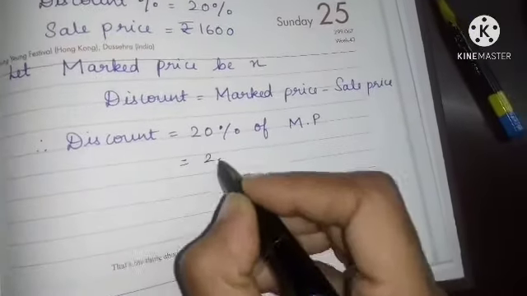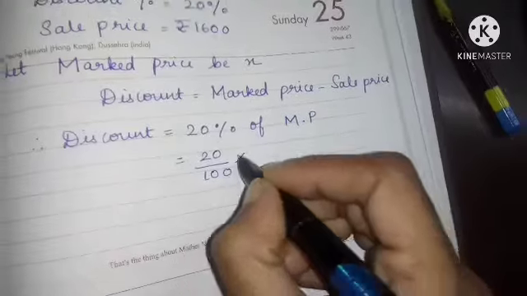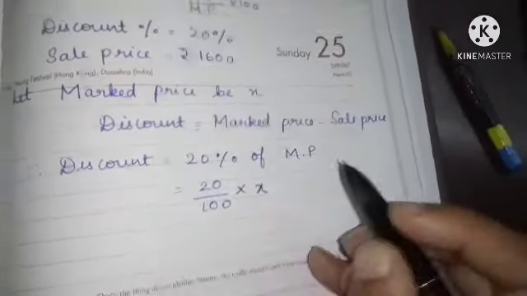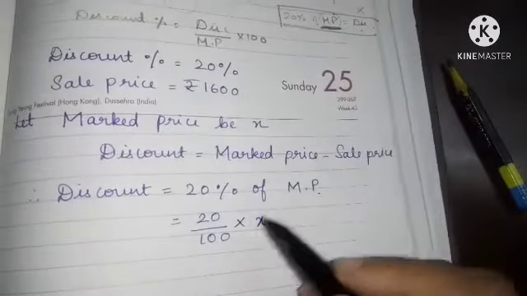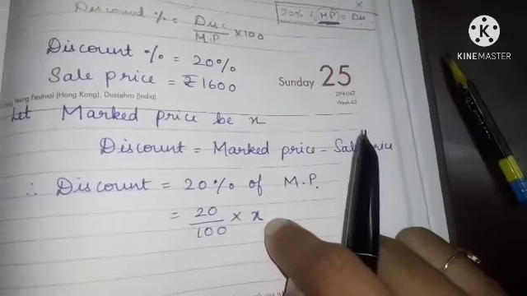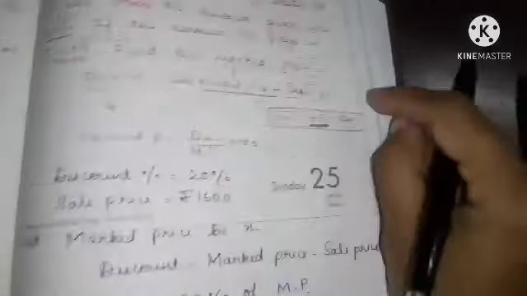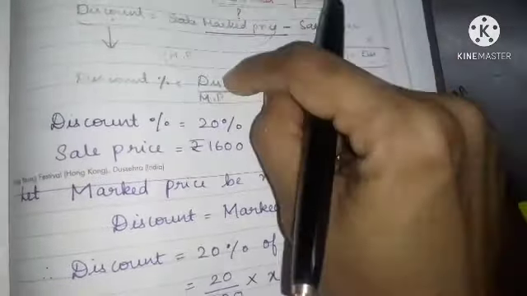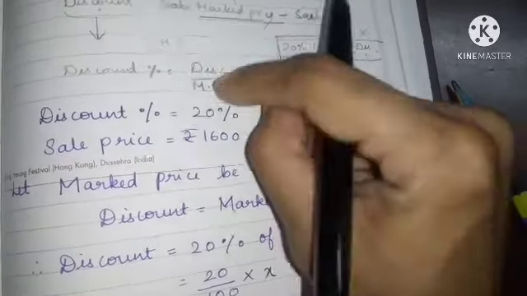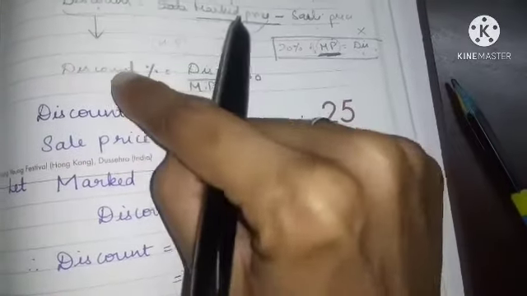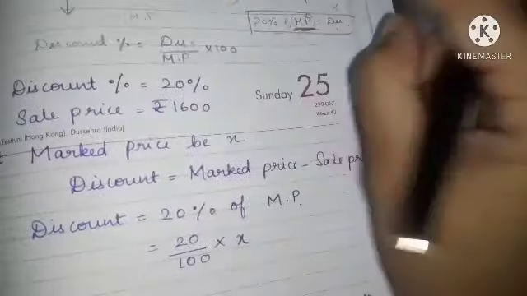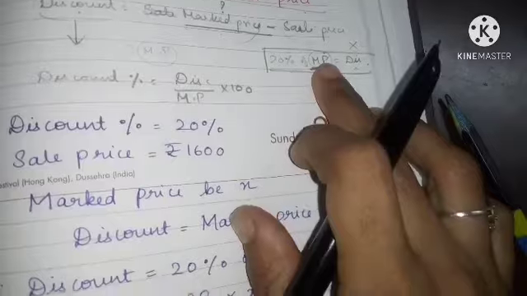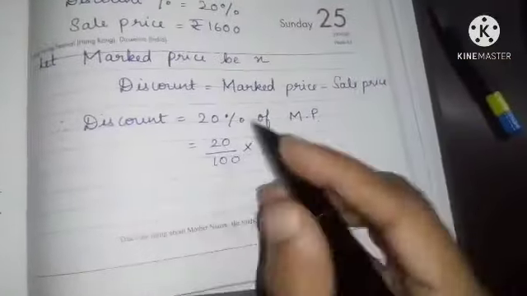So 20 by 100 multiplied by the marked price, X. See children, you can find it, but if you take it as X only, you will get the answer. So that's why I told you this possibility is somewhat difficult. But here you can substitute: you don't know the discount, marked price is X, discount percentage is 20, you can find it. Here I am using the concept of 20% of marked price, which you will understand more clearly.